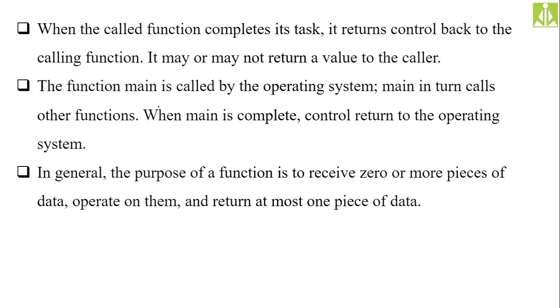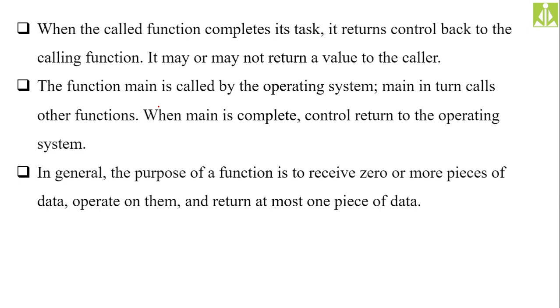Okay. So in general, the purpose of a function is to receive 0 or more pieces of data. That is nothing but the parameters, that is nothing but the input. We discussed about it. So in general, every function in your C language, when it's called, has a possibility that it will receive 0 or more pieces of data. It is also possible that the function may not have any input. It is not compulsory that every called function should have some piece of input. You can even skip that input by making the parameters 0. How we do that, we will discuss.